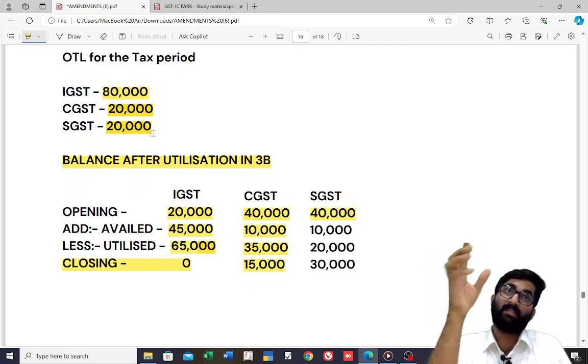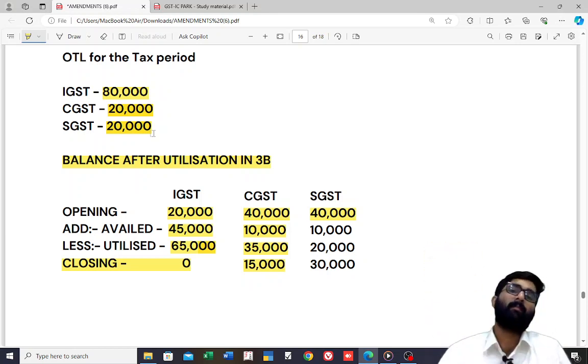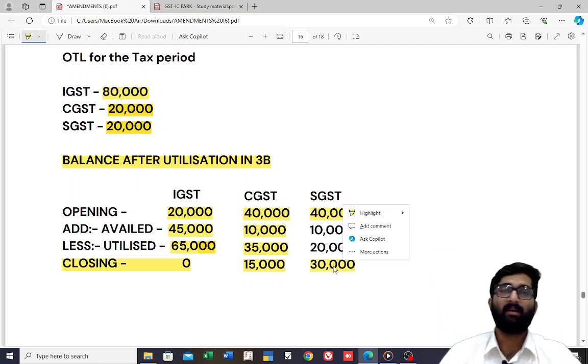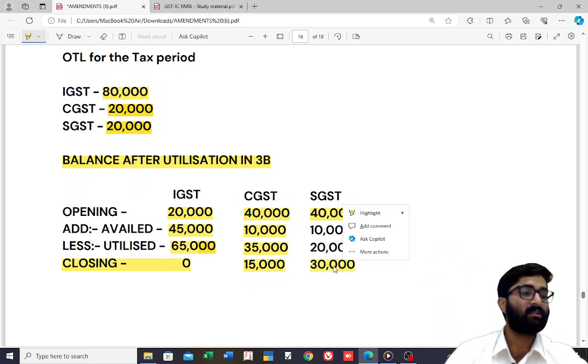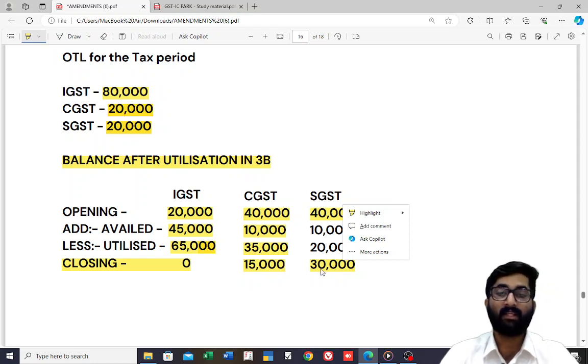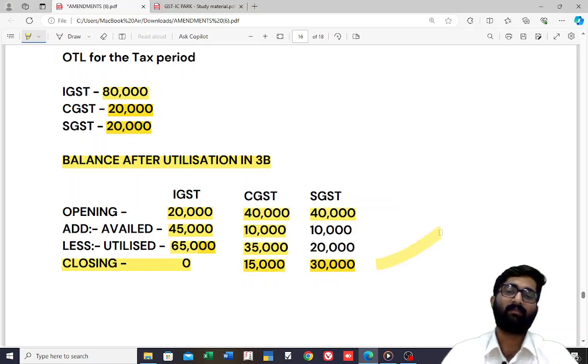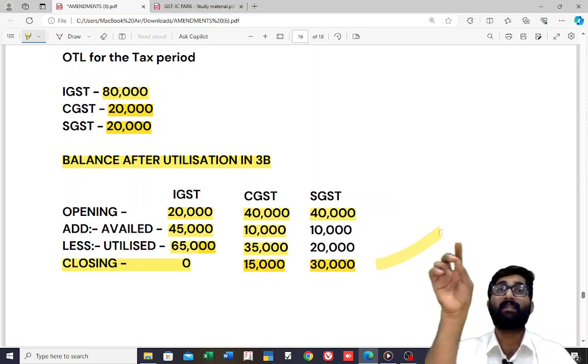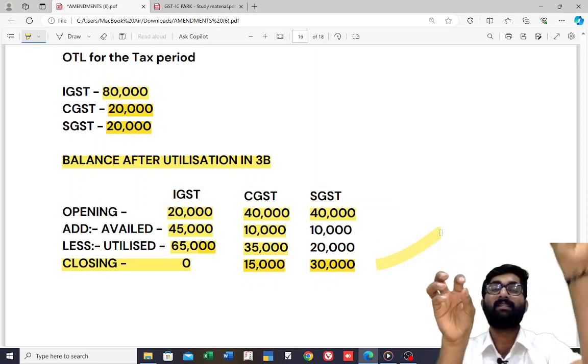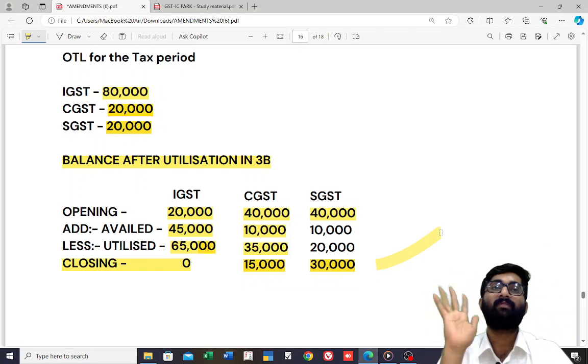No. So in SGST, 30,000 is pending now. That is there in my balance. Total balance is how much? 30,000 plus 15,000, totally 45,000. Closing balance: CGST 15,000, SGST 30,000. Totally it is 45,000.